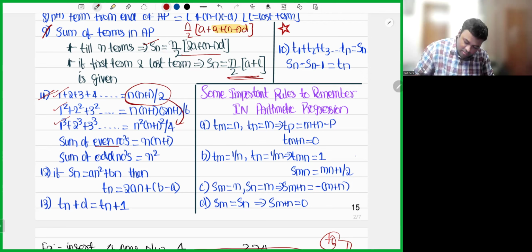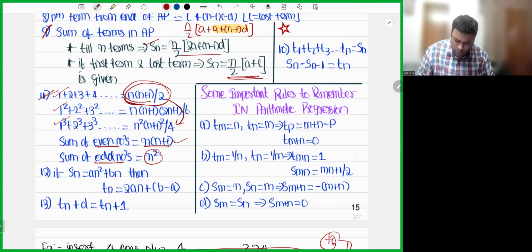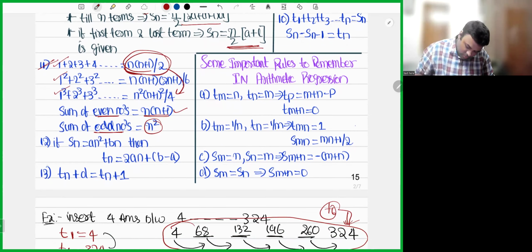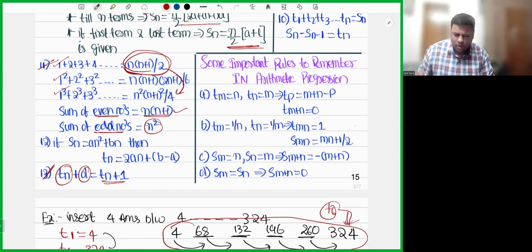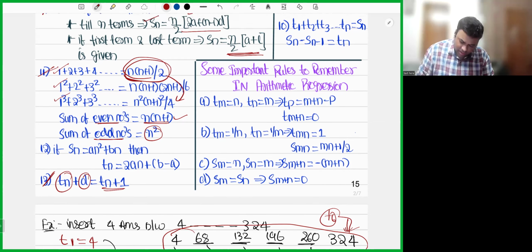Next, sum of even numbers n into n plus 1. That is for this natural numbers, if you multiply with 2, you will get even numbers. Next, sum of odd numbers is n square. Okay, I hope this point is clear. Next, 13th point. For any term, if you add common difference, you will get the next term. It's a very simple point. A term is there. For that, you add common difference, you will get the next term. Simple. Next.